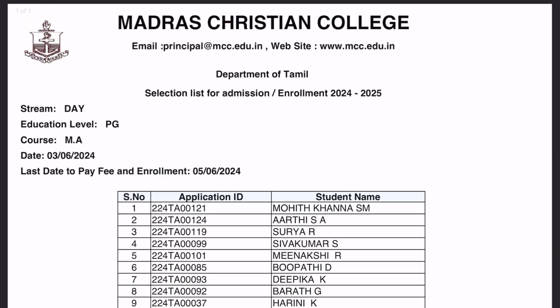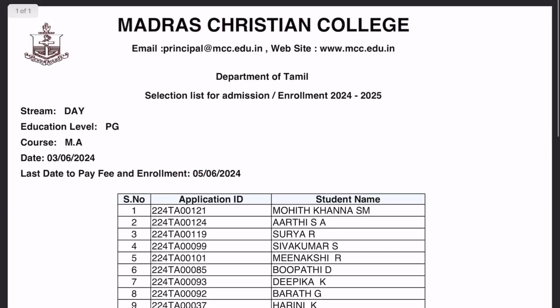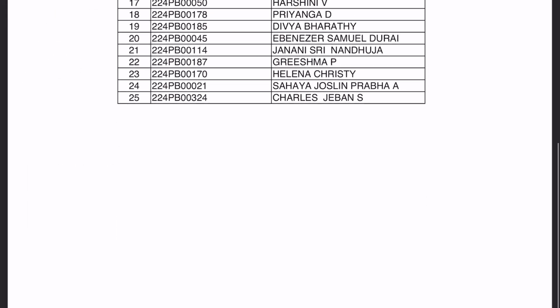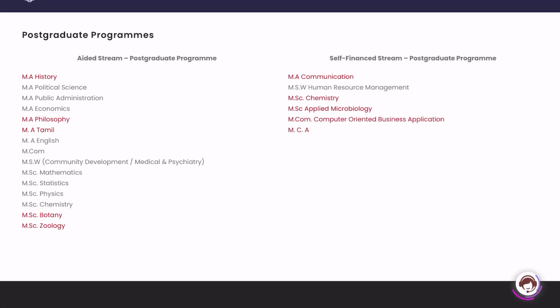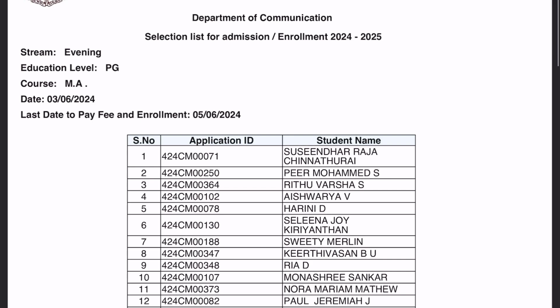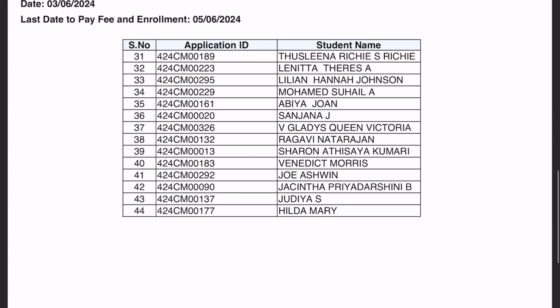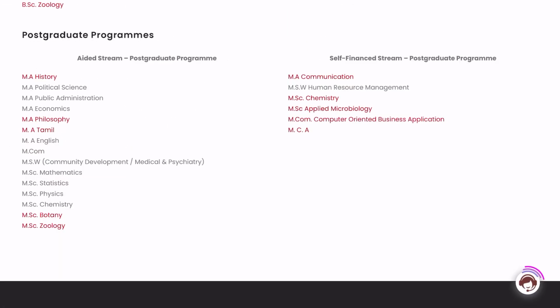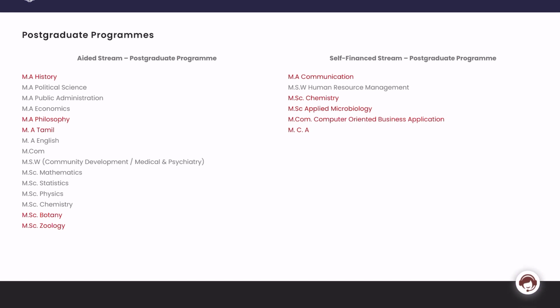Now let's see MA Tamil. For MA Tamil, 29 students. For MSc Botany, 25 students got selected. For MSc Zoology, and for the Department of Communication, they selected around 44 students. So you can see the capacity in MA Communication is more than MSc Botany and Zoology.